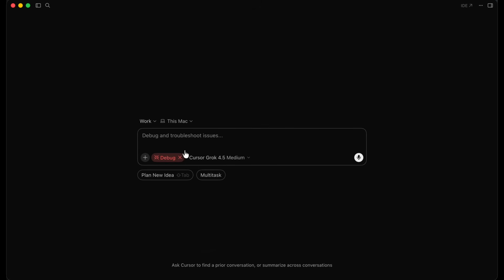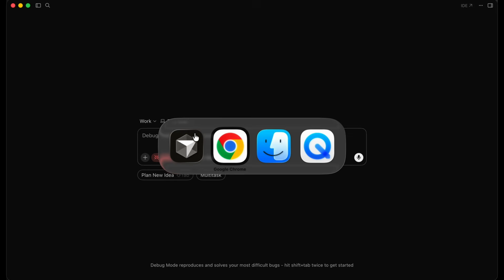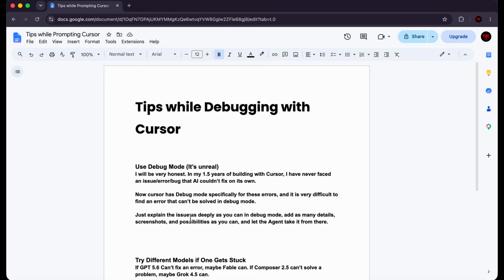You switch over to debug mode and you troubleshoot your issue, and you just explain the issue as deeply as you can in debug mode, add as many details, screenshots of the issue, and as many possibilities as you can, and then let the agent take it from there. All right, that's pretty much it for solving errors with debug mode, and most issues that you're going to face will be solved this way.